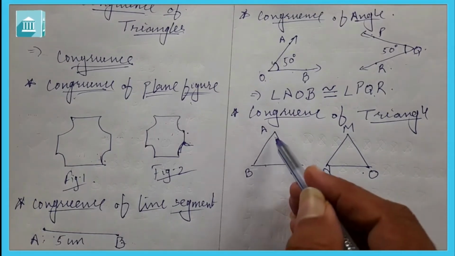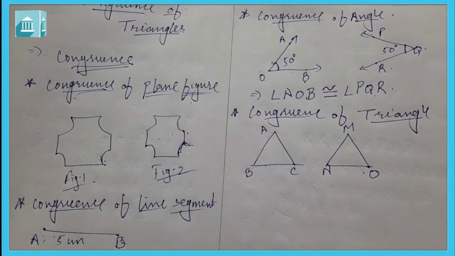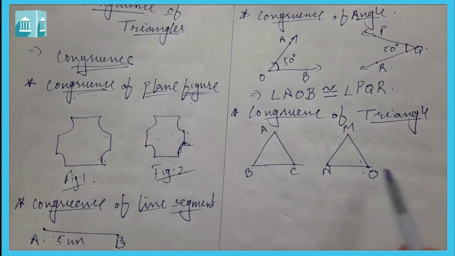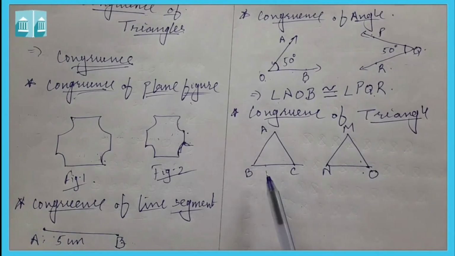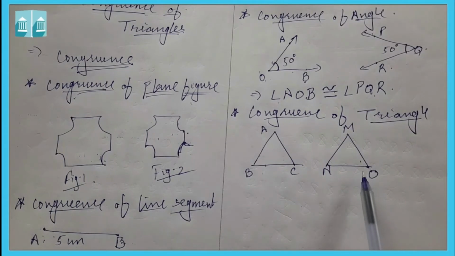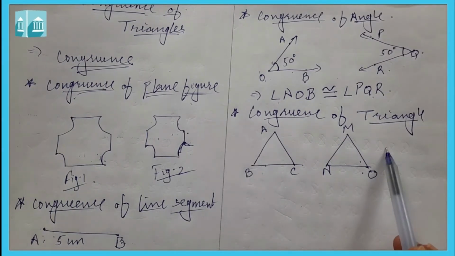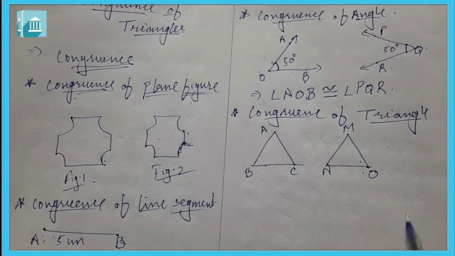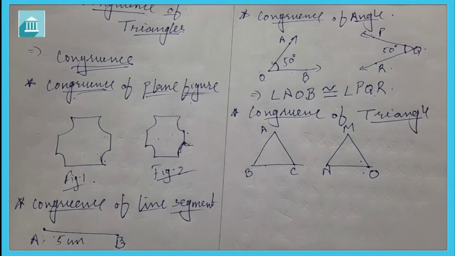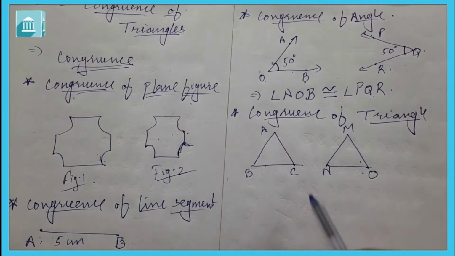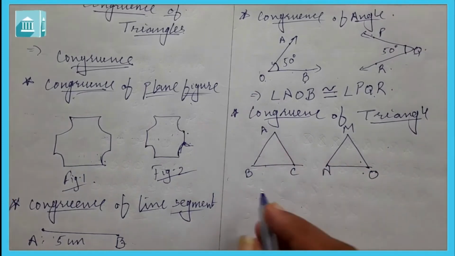Now if two triangles are congruent, then their parts are corresponding. We can say that if triangle ABC and triangle MNO have the same size and shape, they are congruent.